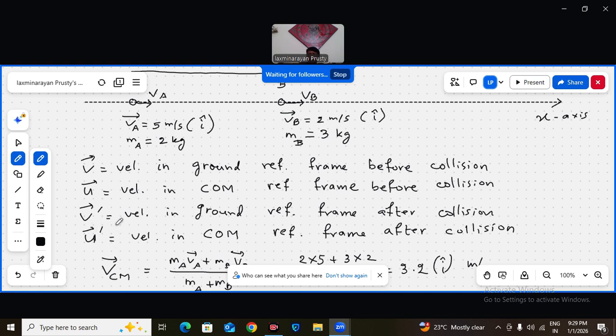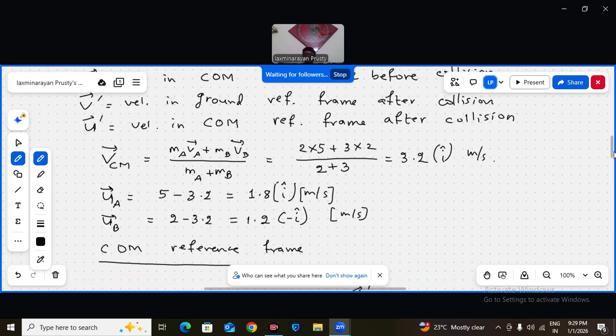U dash is the velocity in the center of mass reference frame after collision. After means dash, before means without any prime. V is ground, U is center of mass reference.